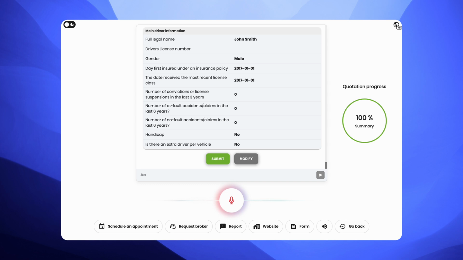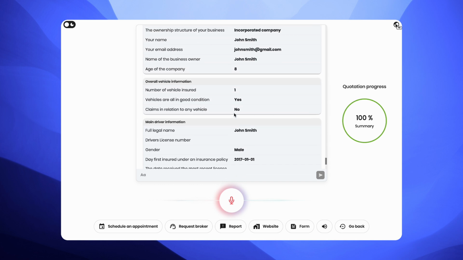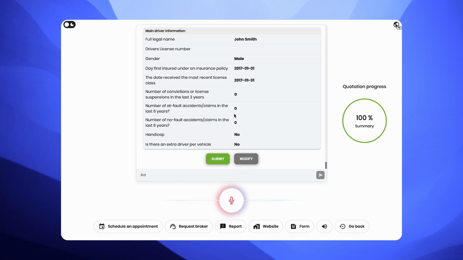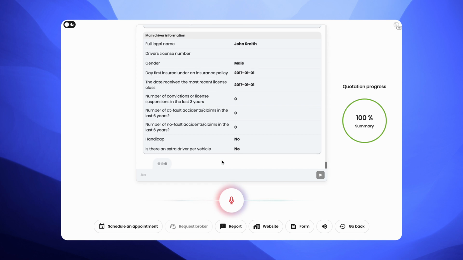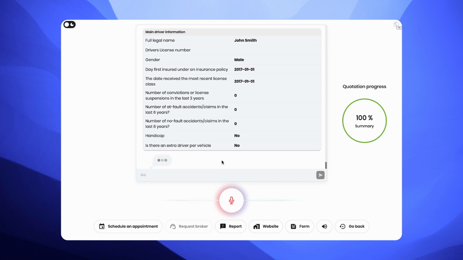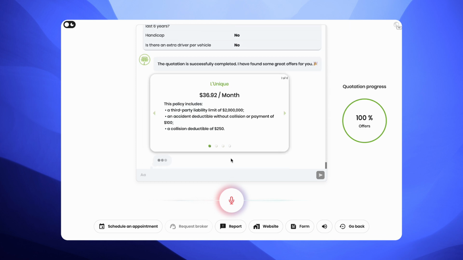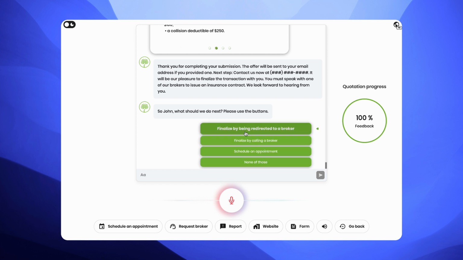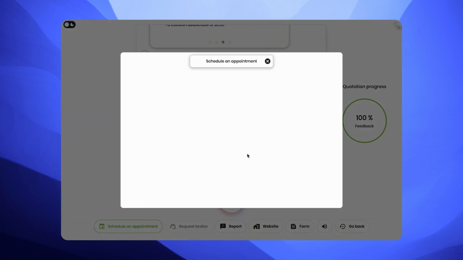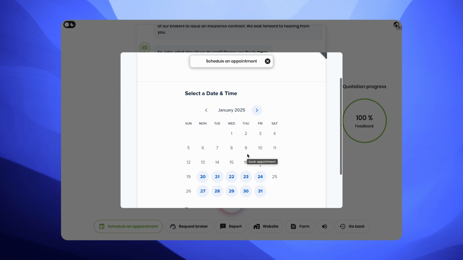Once all the information is completed and validated, the client will get a summary of all the information they've inputted. At this point, they can modify anything that may have been entered incorrectly or submit it to receive a quotation. After reviewing the options and selecting the coverage that best suits the client's needs, a summary of the information provided, along with the quote, will be sent to the client's email. From there, they can schedule a meeting with your agents or brokers to complete the process.